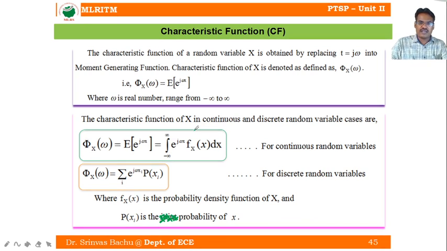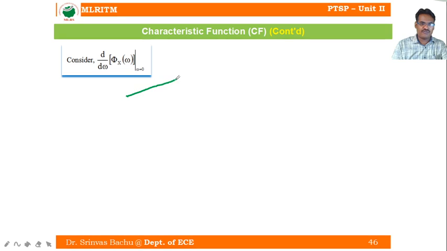In the same way we can estimate the moments about origin: first moment, second moment, mean square value, third moment, fourth moment, that is expectation of x power 1, x power 2, x power 3, x power 4, and so on up to x power n. Consider d by d omega of phi x of omega. Differentiate the characteristic function with respect to omega at omega equal to 0.